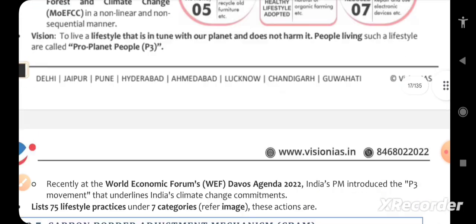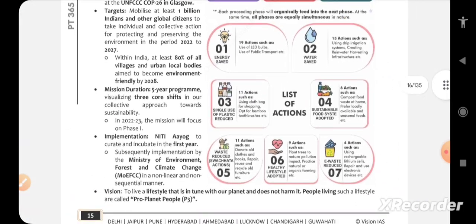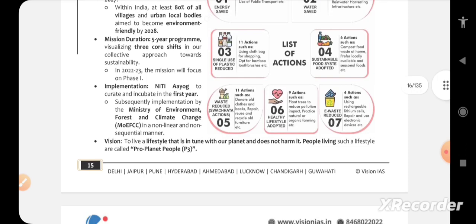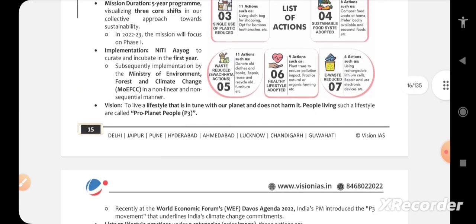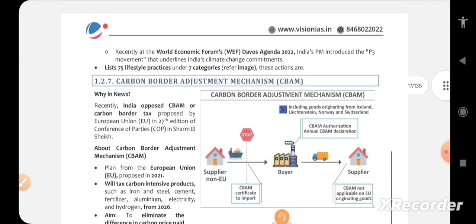You can see this list of actions: energy saved, water saved, single-use plastic reduced, sustainable food system adopted, waste reduced, Swachhata actions, healthy lifestyle adopted, and e-waste reduced. These 7 categories, 75 lifestyle practices, the P3 movement, and the LiFE mission could all be asked in prelims questions.